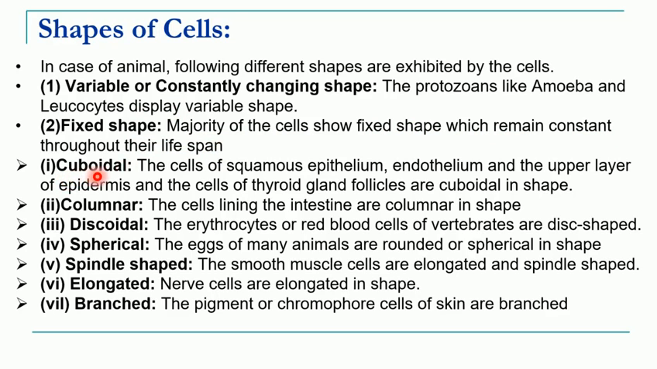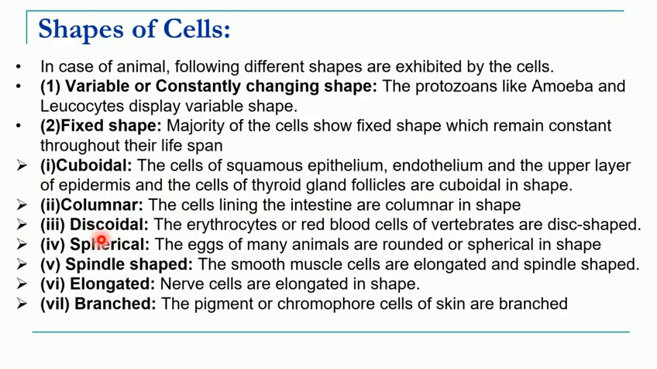The first shape is cube shaped, called cuboidal. The cells present in the squamous epithelium, endothelial lining, upper layer of the epidermis and the cells of the thyroid gland are cuboidal in shape. The second type of fixed shape is columnar, that means column-like. The cells lining the intestine are columnar in shape.